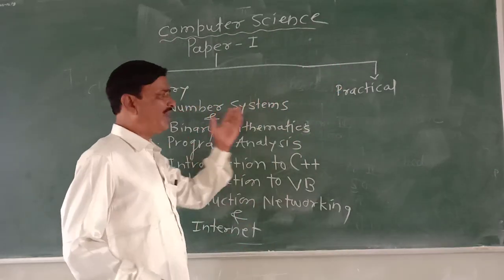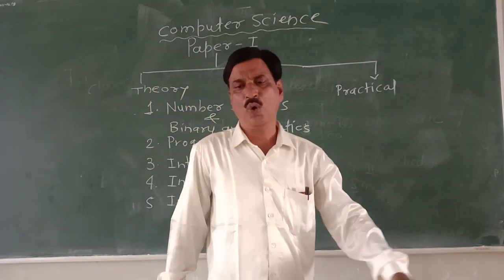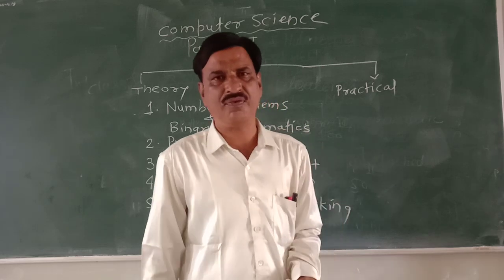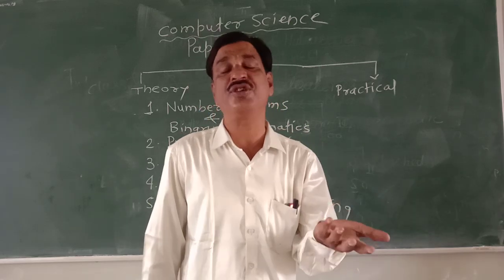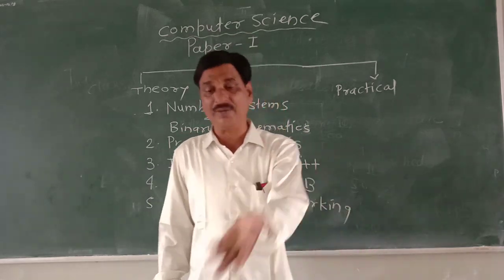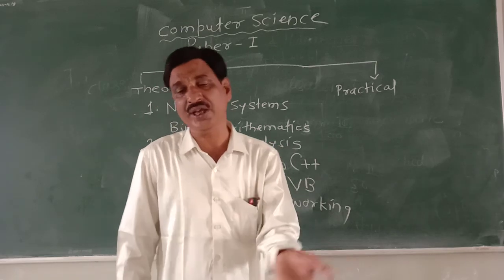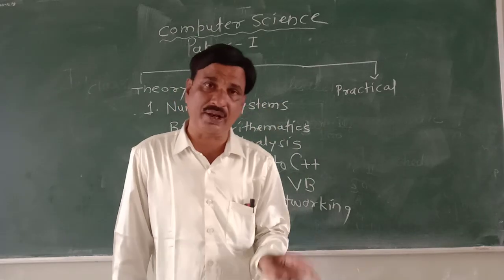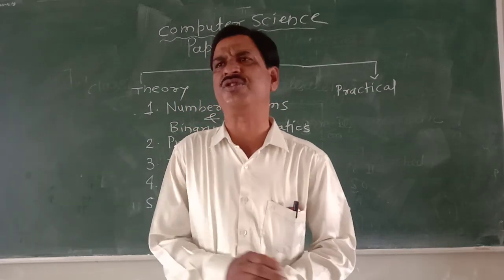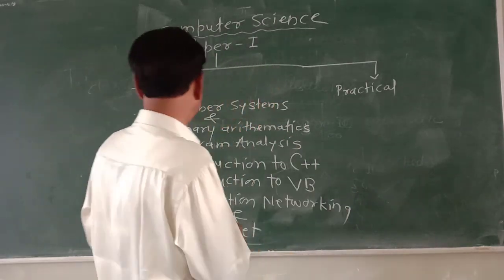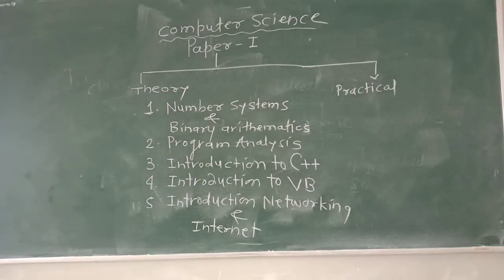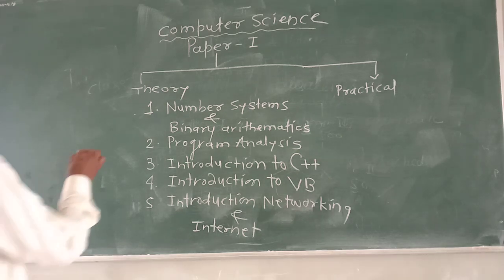But while studying these chapters, we are going to study various types of number systems. What are those number systems apart from the decimal number system we use in our daily life? There is a binary number system, an octal number system, a hexadecimal number system, and apart from this, binary arithmetic. So this is what we are going to cover in chapter number 1, that is number system and binary arithmetic.